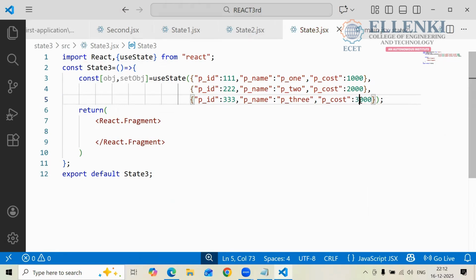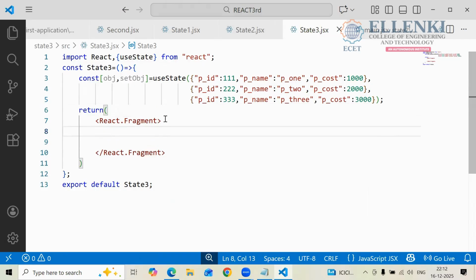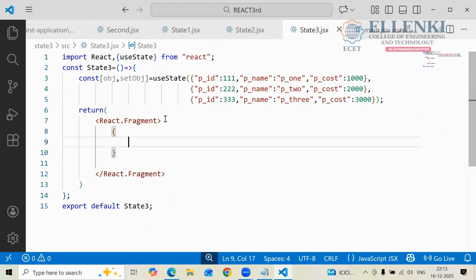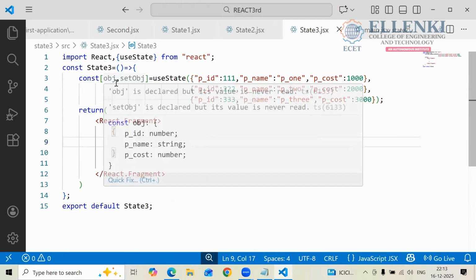I have taken them. Now I have to get the output here. Yes or no? We have to take the key value pairs. How are you going to take that? It is in that object format. First, we will see it normally, later we will do more. So in the React fragment, you have to write, right? If you are having multiple values, what do you have to take first? You have to take the curly braces. In these curly braces, what is the value here?